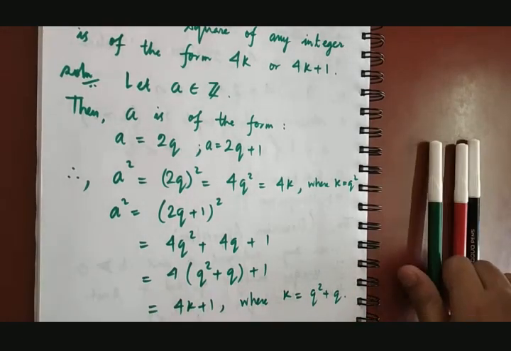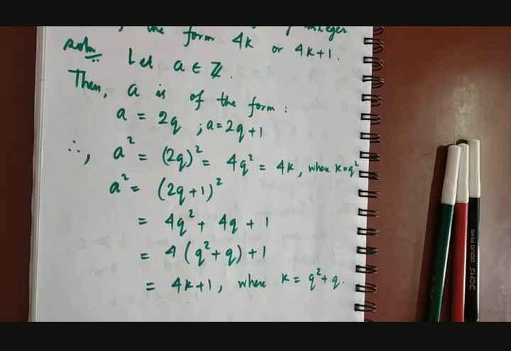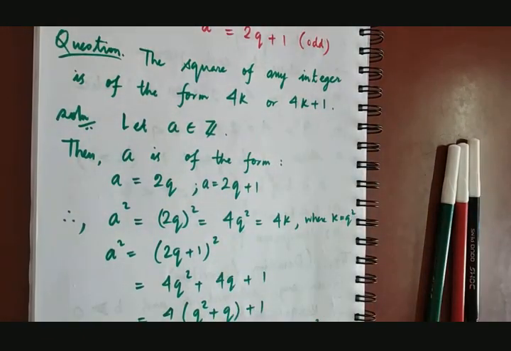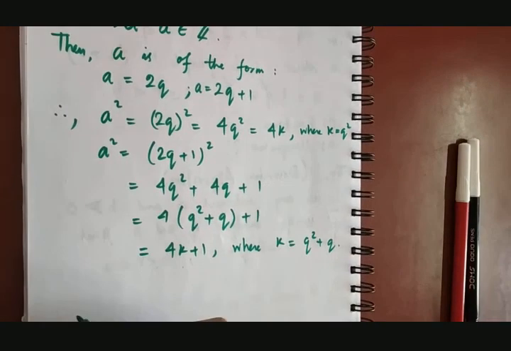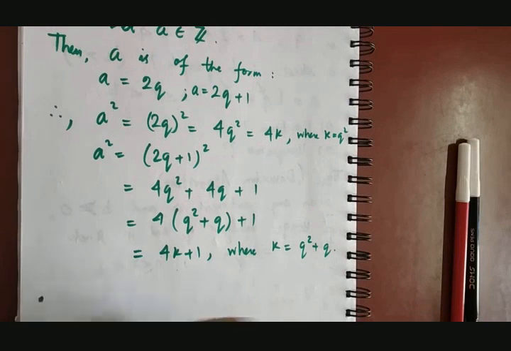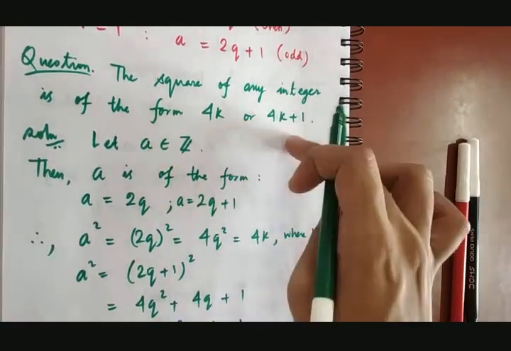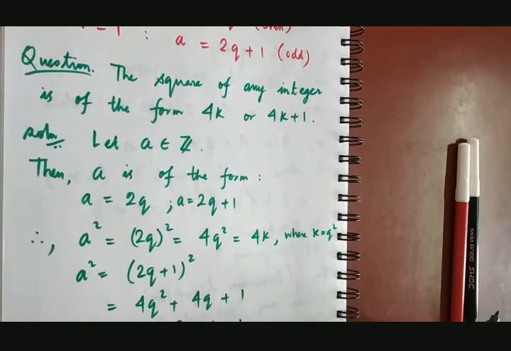So from here we understood one thing, that the square of any integer is either divisible by 4 or leaves the remainder 1 on division by 4. So this is the proof, right? From here we can conclude that any integer which is not of this form cannot be a perfect square.